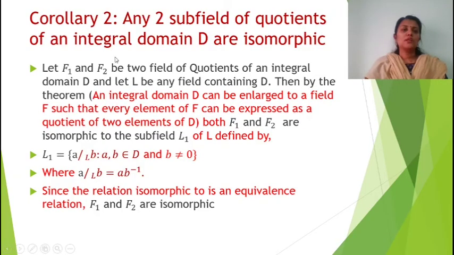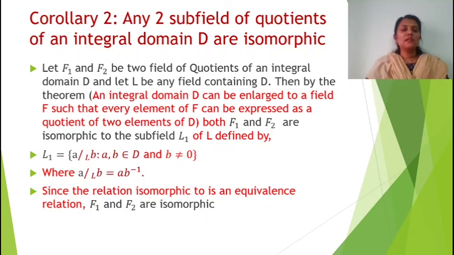Now corollary 2. The second corollary is: any two fields of quotients of an integral domain D are isomorphic. So we took two fields of quotients F1 and F2 of an integral domain D, that is, fields of quotients of the integral domain D, and let L be any field containing D. Then by the first theorem, an integral domain D can be enlarged to a field F such that every element of F can be expressed as a quotient of two elements of D.